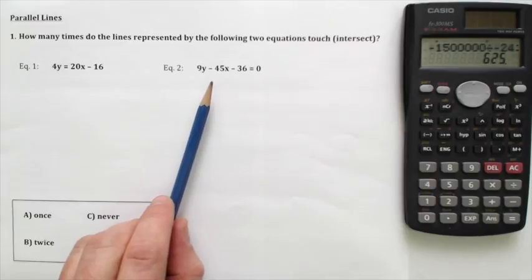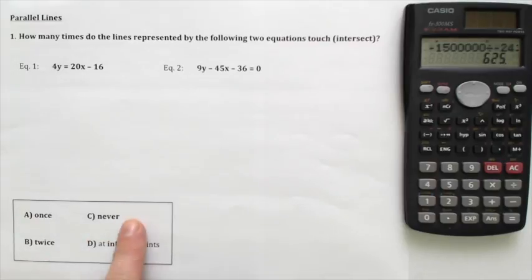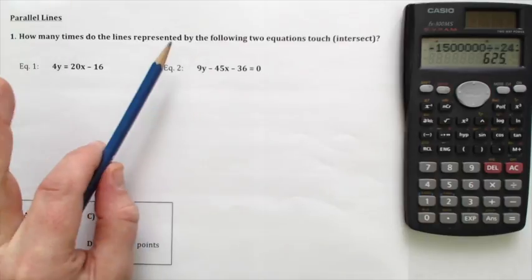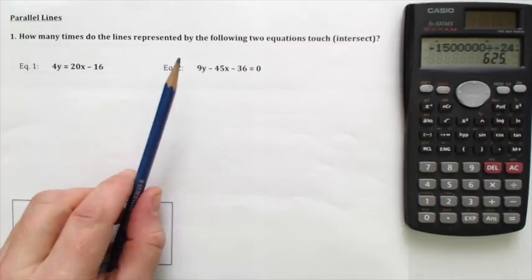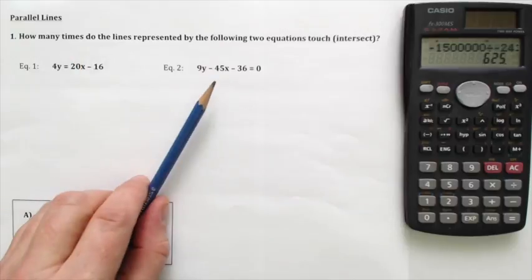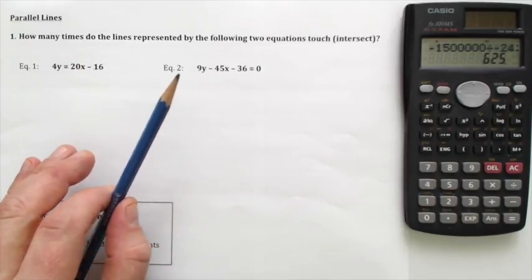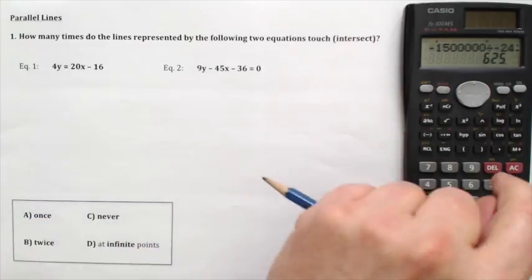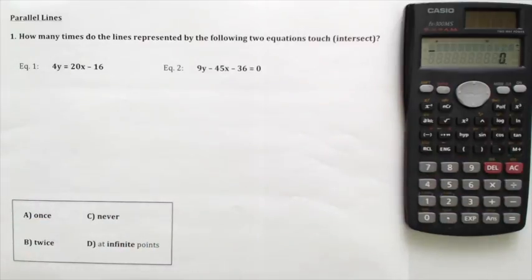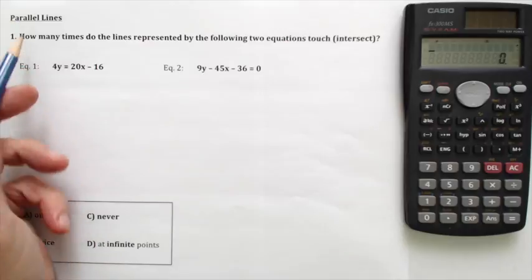At the end of the day, though, before we figure out or talk about the interpretation of the possible answers, I'm going to tell you without thinking, the first thing we're going to do is isolate y in both of these equations. We can't answer anything about the nature of parallel lines until we have the equations in y is equal to ax plus b form. So we're going to go ahead and do that right now.